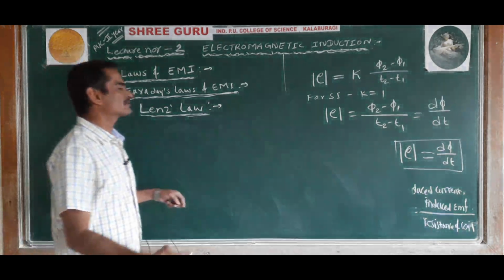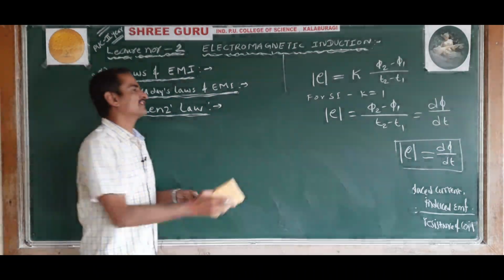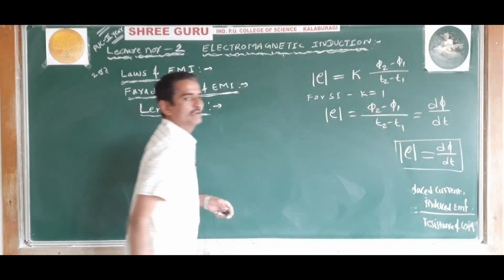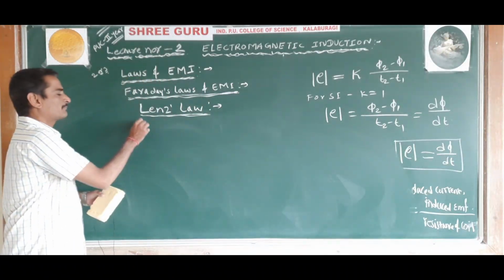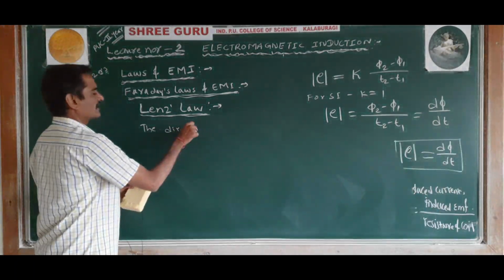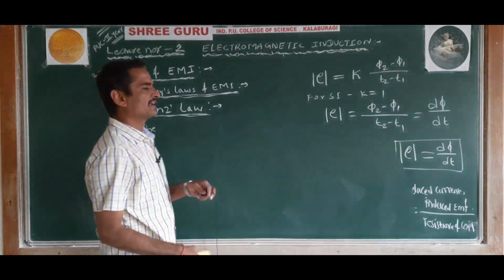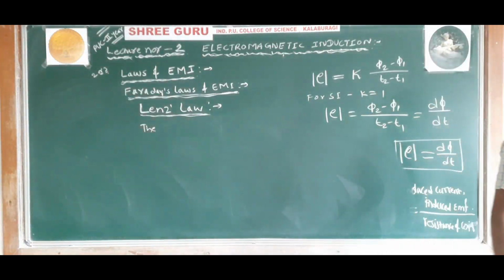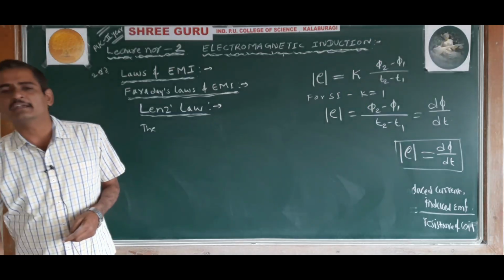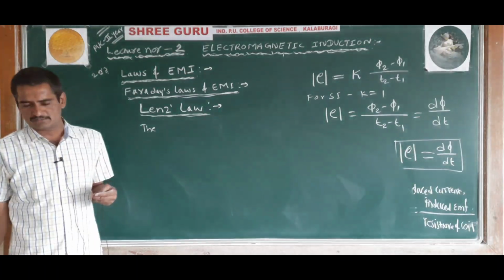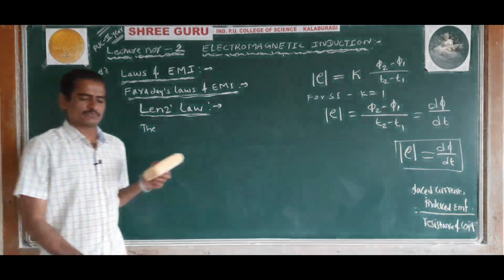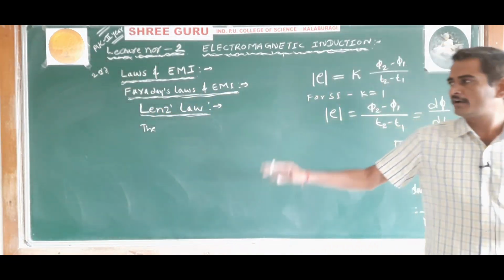The polarity of the induced EMF is such that it opposes the cause which is producing it. That is Lenz's law. The polarity or the direction of the induced EMF is such that it opposes the change which is producing it, or it opposes the change which is causing it. That is called Lenz's law.